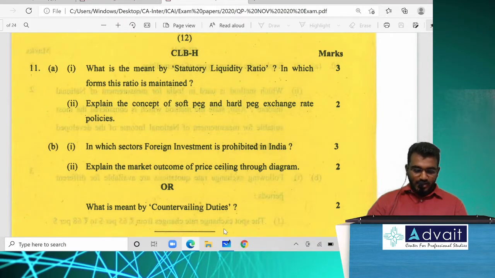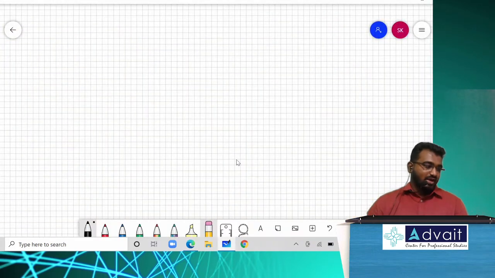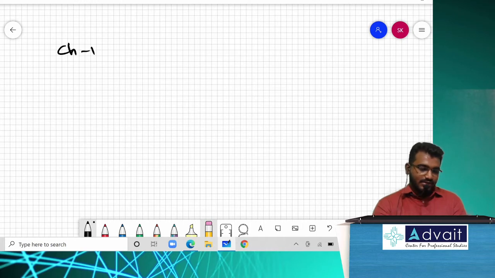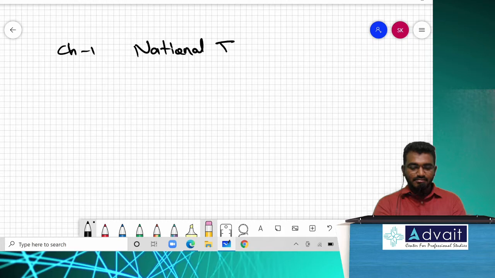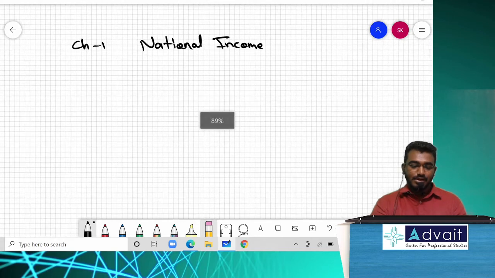So now if at all I look after your syllabus part. First let us discuss your syllabus part. Totally we have 4 chapters. How many chapters are there? 4 chapters. So chapter 1 speaks about national income. And this chapter 1 has got 2 units. How many units are there? 2 units are there, Unit 1 and Unit 2.